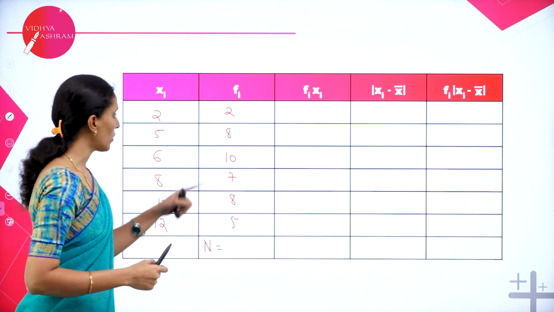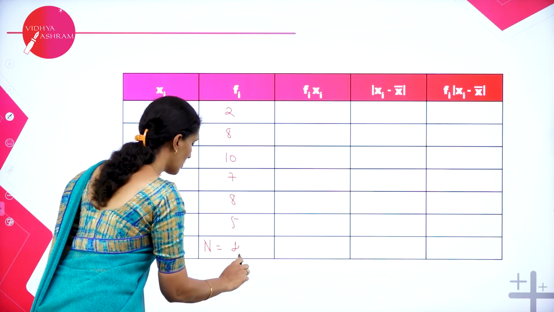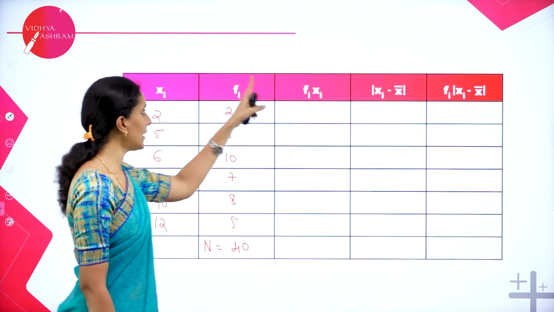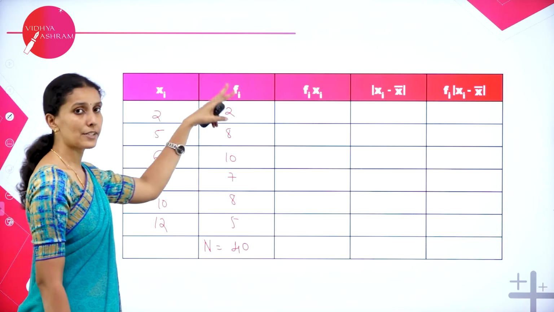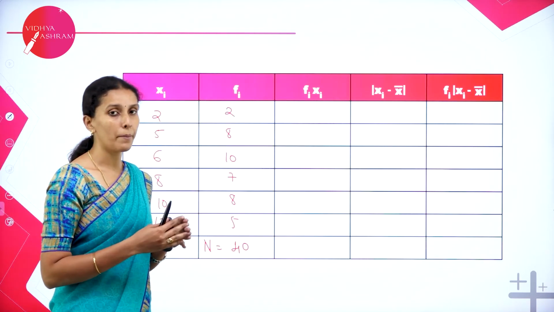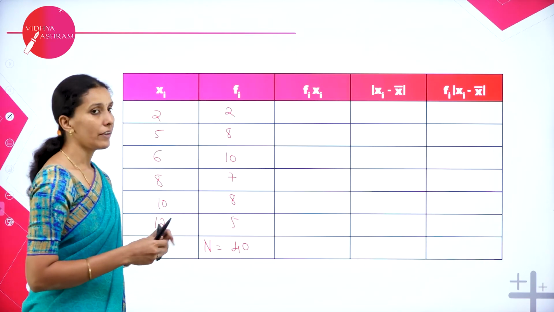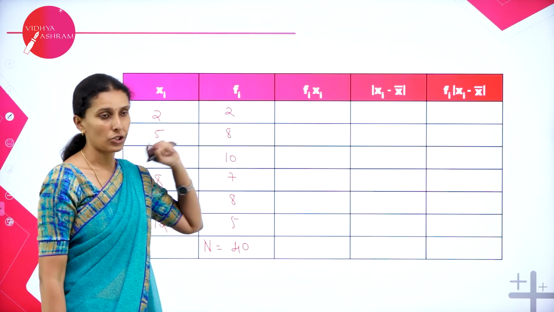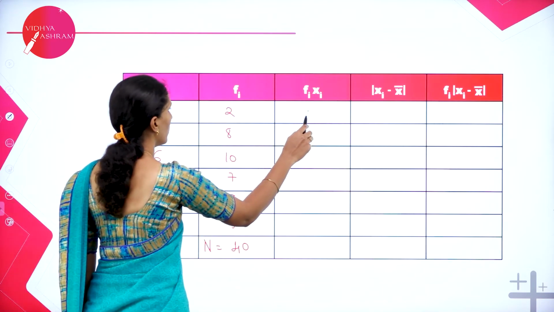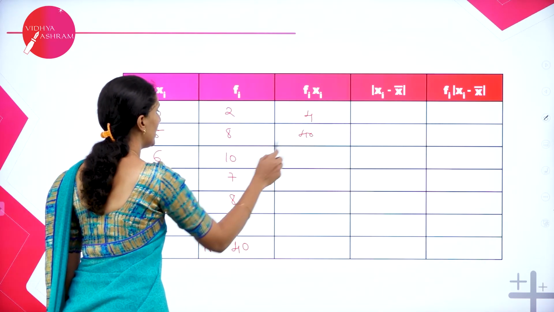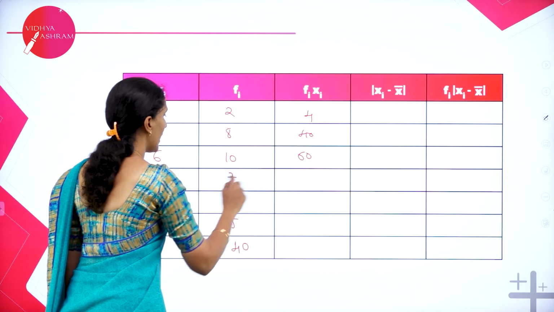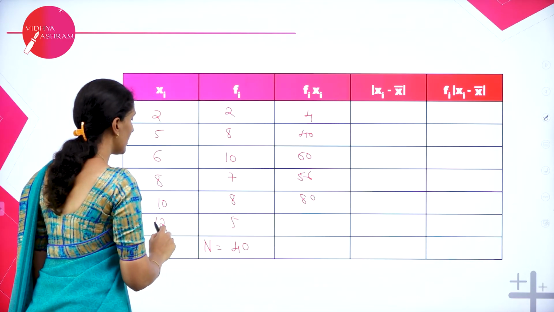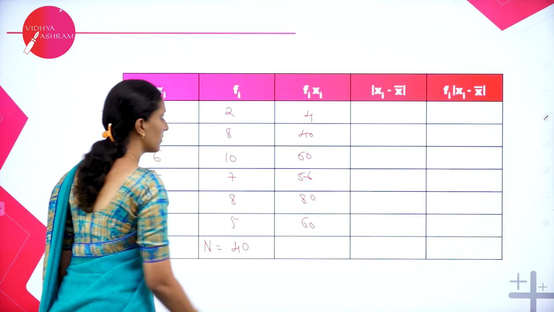So when you add the frequency, you will get the total number as 40. Now, the next column says multiply fi into xi. Let's multiply. That says how many number of times the given observation is repeated. Let's multiply it so that you will get the summation. So 2 2s are 4, 5 8s are 40, 10 6s are 60, 8 7s are 56, 10 8s are 80. Next 12 5s are 60.